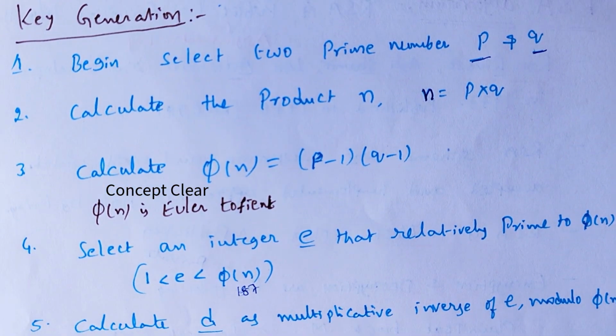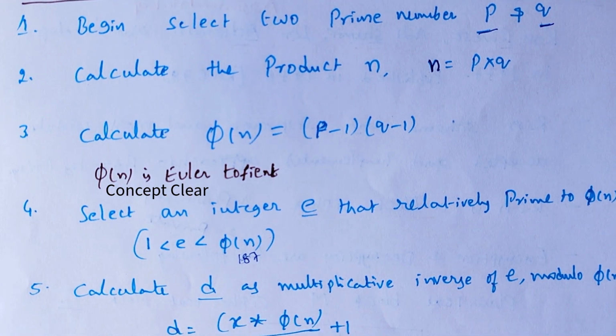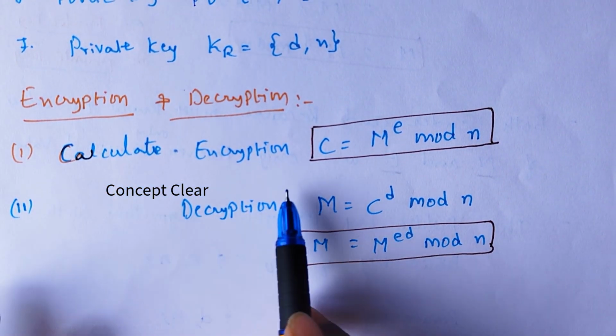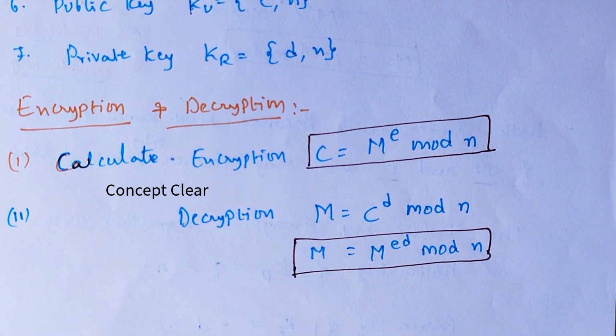This is the first step, key generation. What is the second step? To perform the encryption algorithm, and the third step is to perform the decryption algorithm. To calculate the encryption, the formula is C equals m power e mod n.